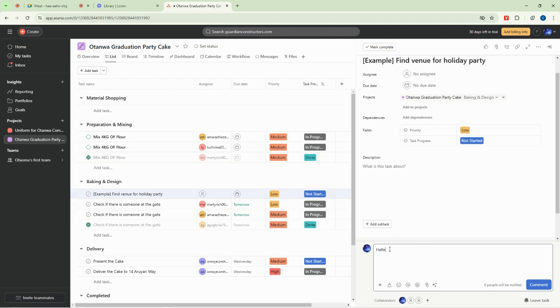So now, assuming you are an assignee to this task, you can come here and say, okay, hello, I have started this job. However, the fund assigned is not going to be enough because prices have gone up on everything. And that can just be you trying to be humorous.